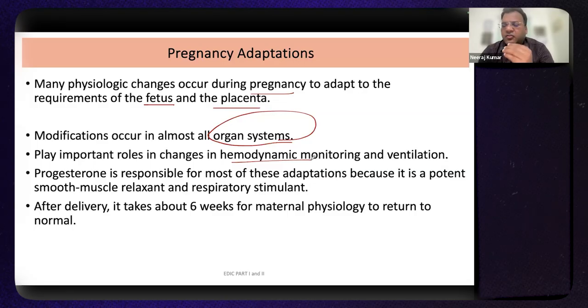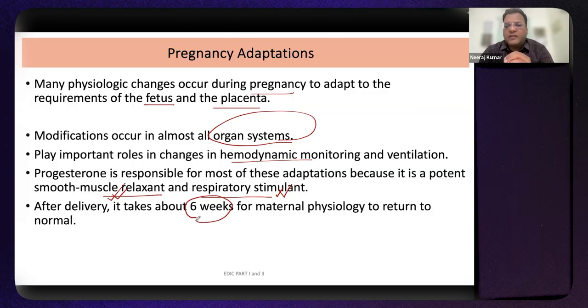Why? Because progesterone is a very important hormone responsible for providing these adaptations, and it is one of the most potent smooth muscle relaxants and also a respiratory stimulant. So these are two additional properties of progesterone: a smooth muscle relaxant effect, and it stimulates the respiratory center. After delivery, it takes about 6 weeks, at least 42 days, for maternal physiology to return to the normal level. This may be asked in your examination: what is the minimum duration for the physiological adaptation to return to the normal pre-pregnant state.